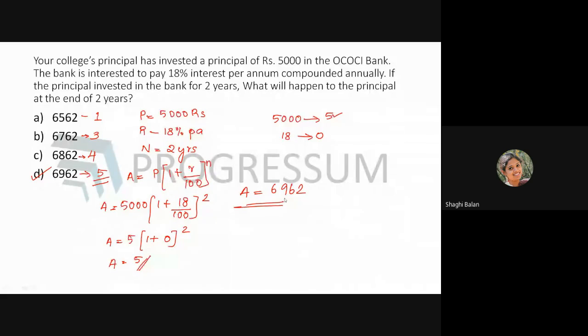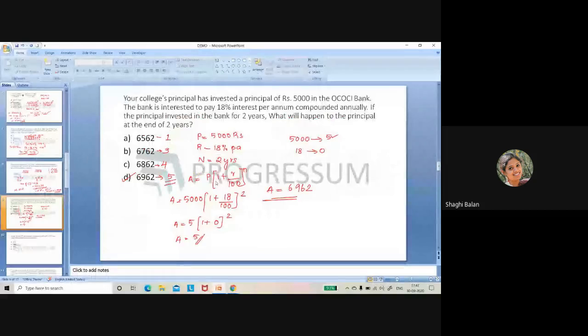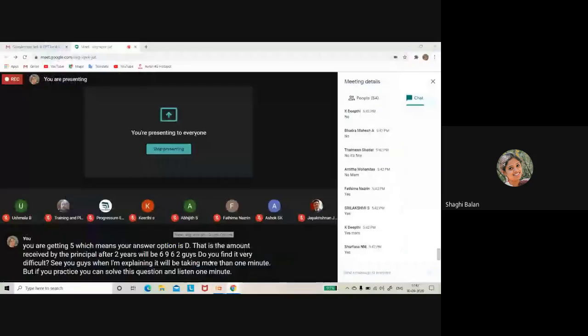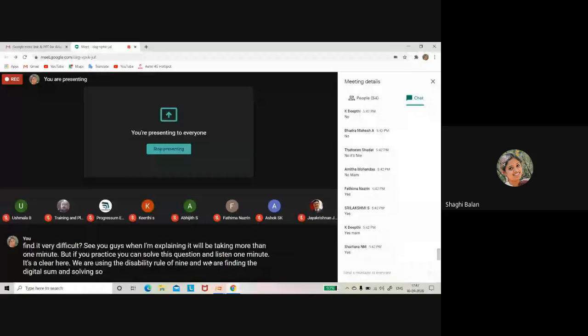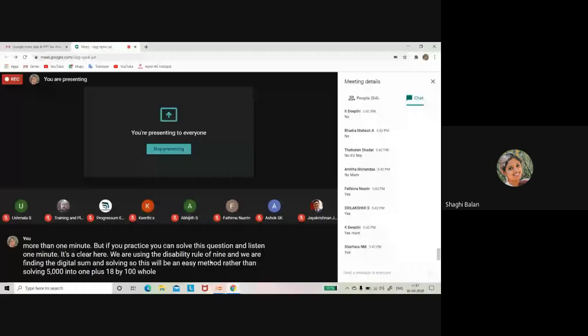See, guys, when I'm explaining, it will take more than 1 minute. But if you practice, you can solve this question in less than 1 minute. Is it clear? Here we are using the divisibility rule of 9 and finding the digital sum. This will be an easy method rather than solving 5000 into (1 plus 18 by 100) whole square. Is it clear, guys? Any doubts in that question?